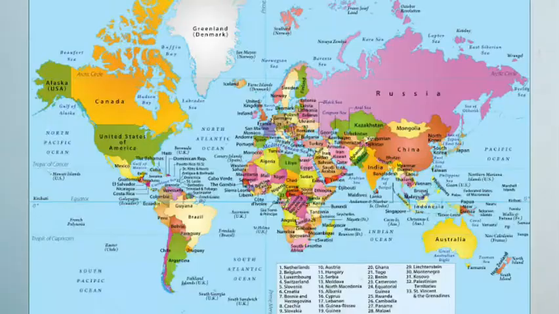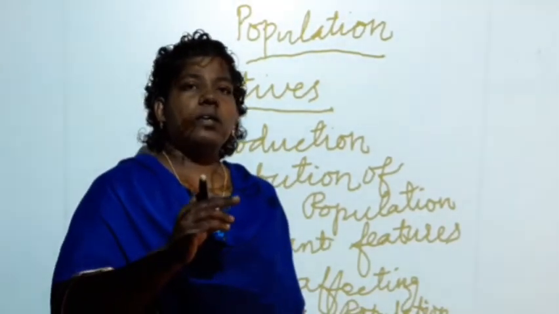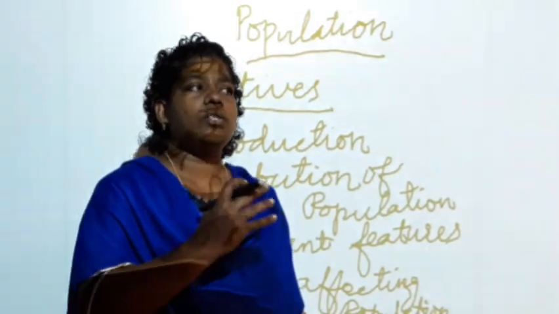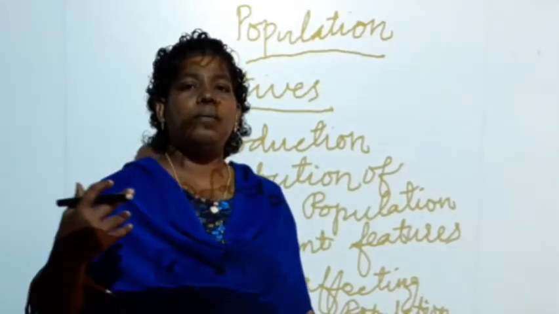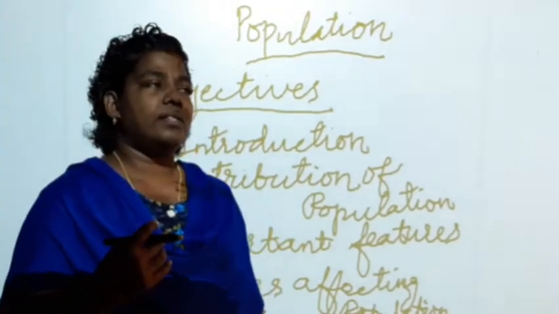For example, the world population is 7.5 billion. This 7.5 billion population is divided into different areas, continent-wise.